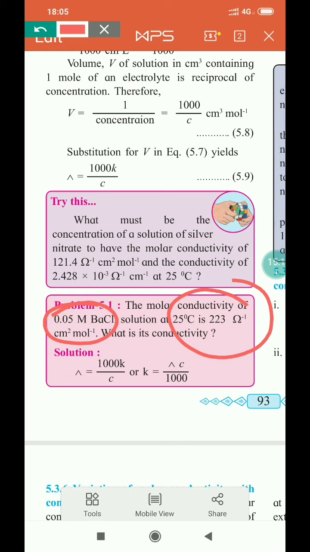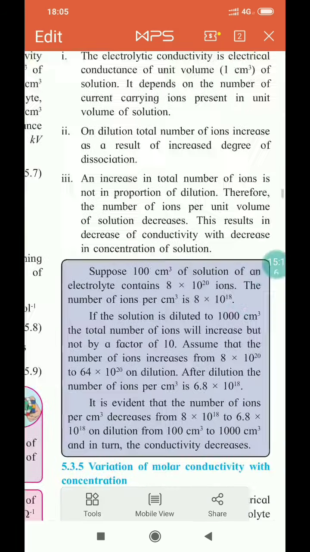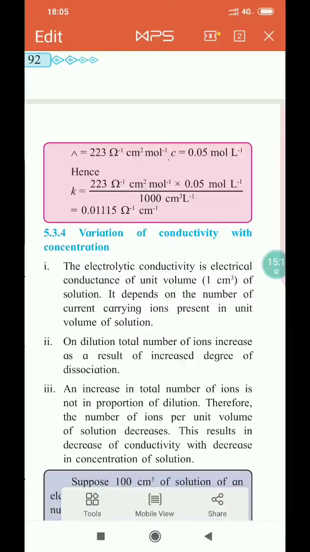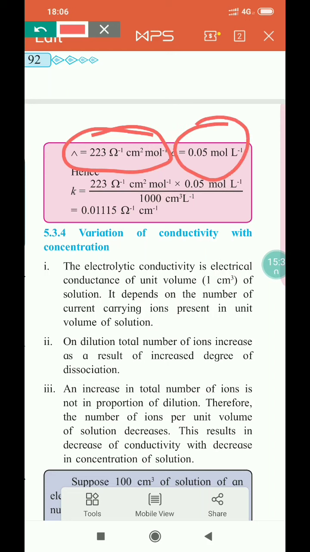Putting these values in the given equation, K is equal to lambda, that is 223, times the concentration 0.05 divided by 1000, and finally we have K equal to 0.0115 ohm inverse centimeter inverse. Now, on the basis of that, you can solve some of the problems given below.